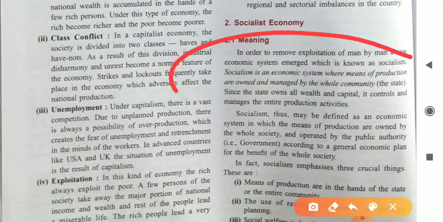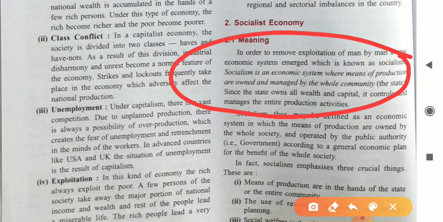Dear student, in socialism, or in the socialist economy, all the means of production, meaning the capital, the enterprises, the raw material, were owned by the state. Whenever you read the term state, just keep in mind that it means the government, whether the state government or the central government.